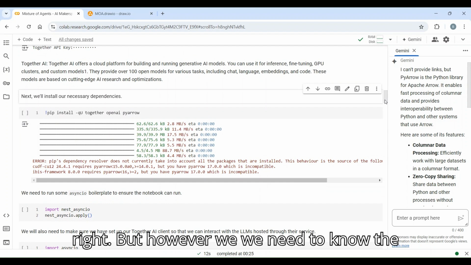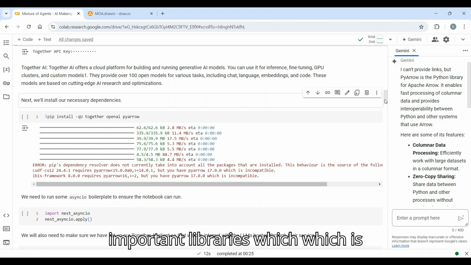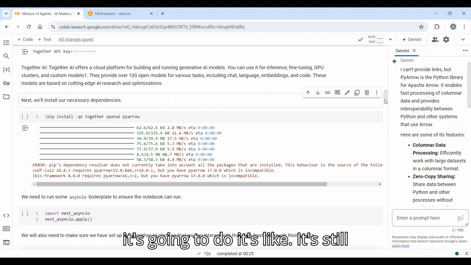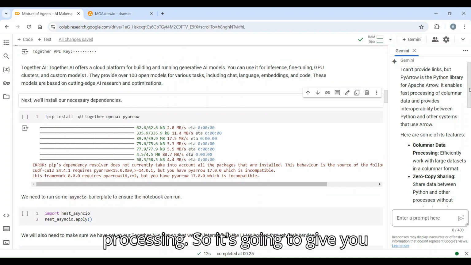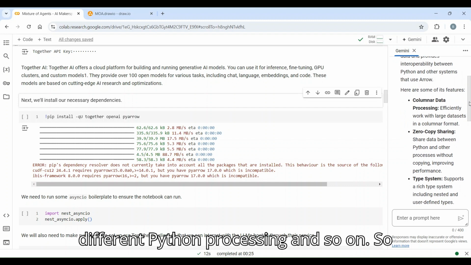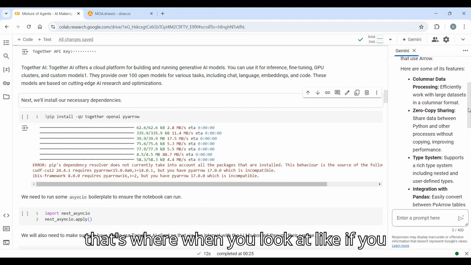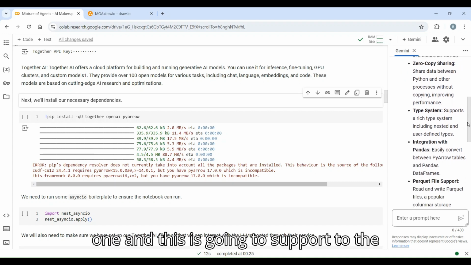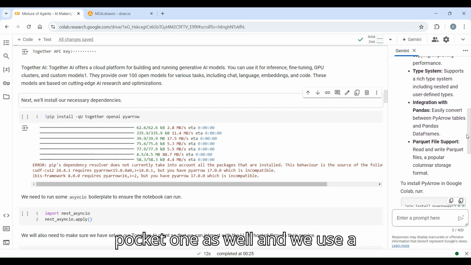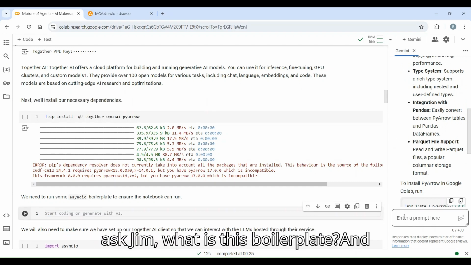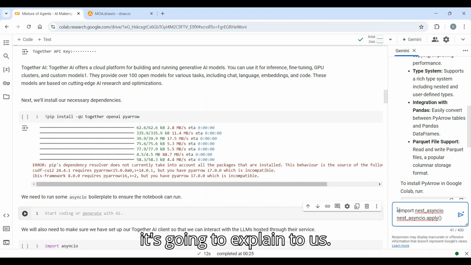However, we need to know the important libraries that are necessary to run it. We use PyArrow, the Python library. It takes column data and processes it, and it shares the data across different Python processing. So when you send data from one layer to another layer, it supports that, and it supports Parquet as well. And we use the boilerplate, and we're going to ask Gemini what this boilerplate is, and it's going to explain it to us.